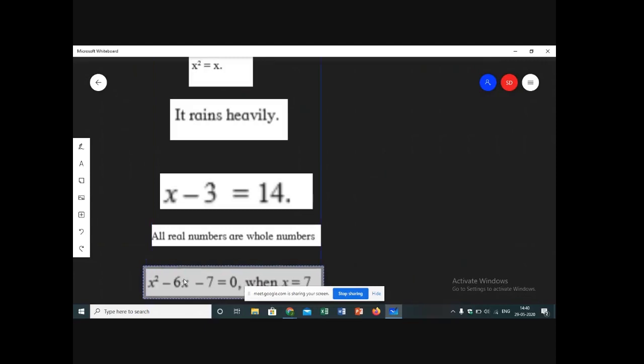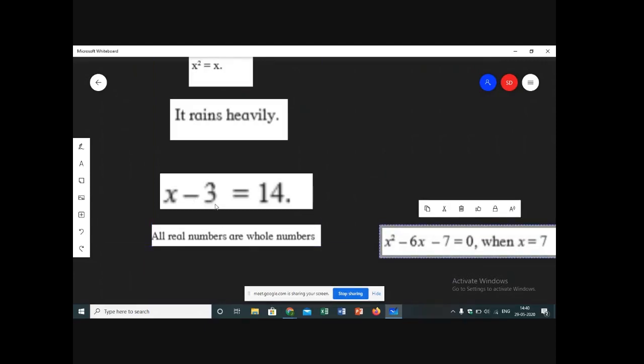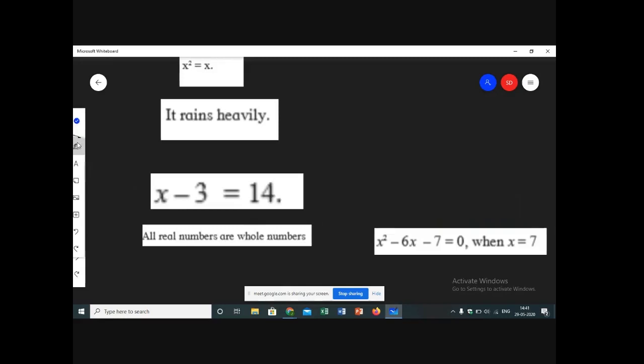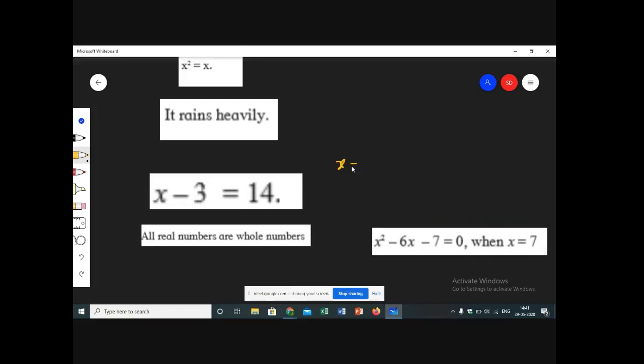In the next sentence, what they have given us is x minus 3 is equal to 14. Now, can you all tell me which type of sentence it is? Is it a mathematical statement or is it an open sentence? If they mentioned the value of x, then we could check whether it is a statement or not. But why can we not say it is a statement? Because suppose my value of x is, suppose I say my value of x is 3.